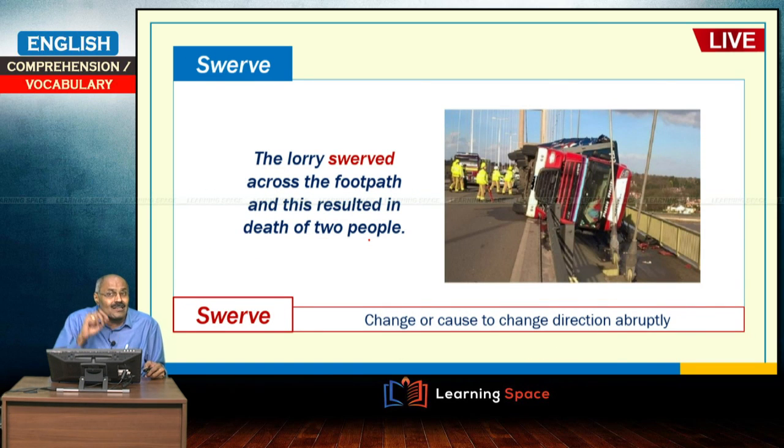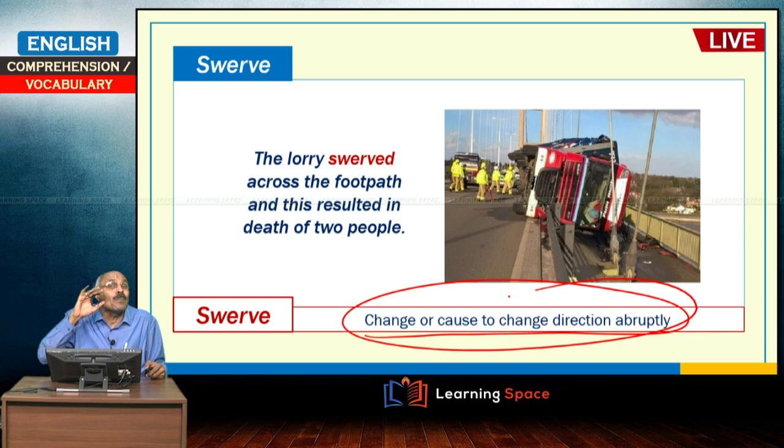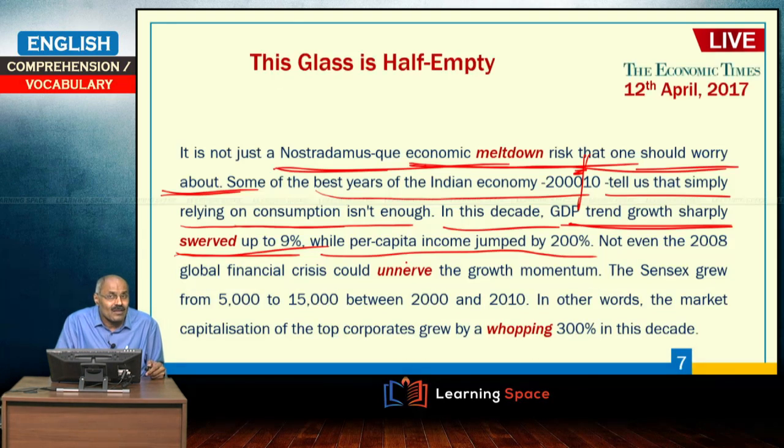Swerve means to change or cause to change direction abruptly. So, the lorry swerved across the footpath and this resulted in the death of 2 people, right. So, here in this decade GDP trend growth sharply swerved up to 9% while per capita income jumped by 200%.